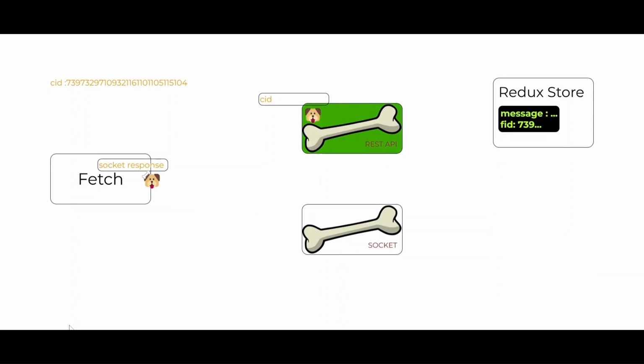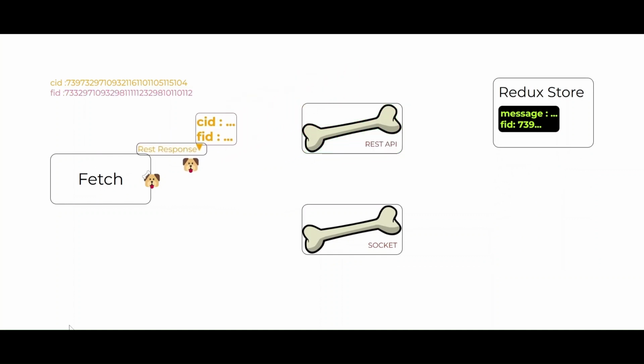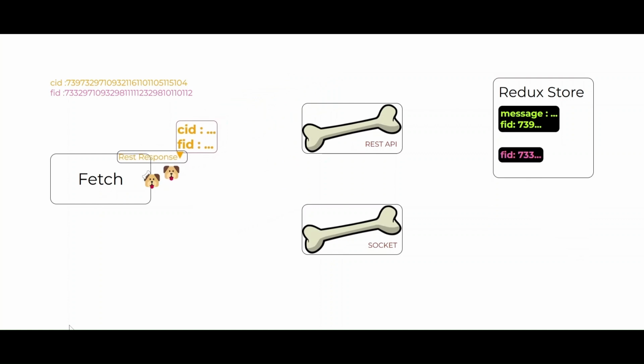After a while, the REST API sends back the response. This response now has 45 fields, but the 2 fields that we are interested in are 29-digit numbers. One is the same CID which we sent in the payload. Now can you guess the name of the other ID? It's FID. Turns out FID is an important number which is generated from the backend,